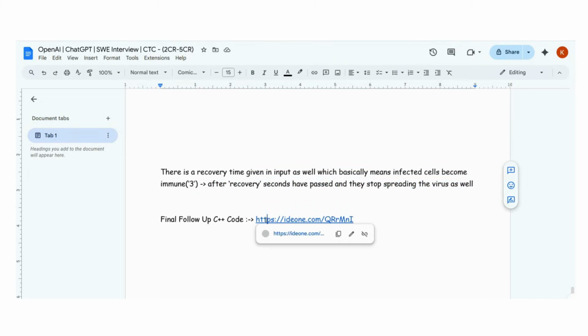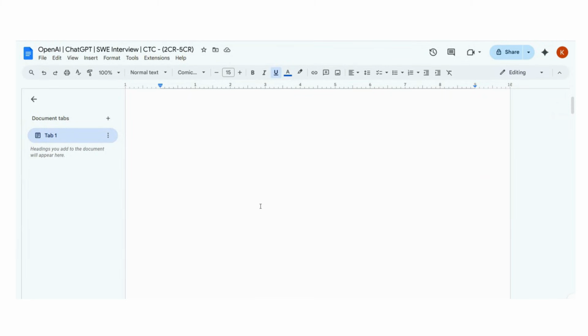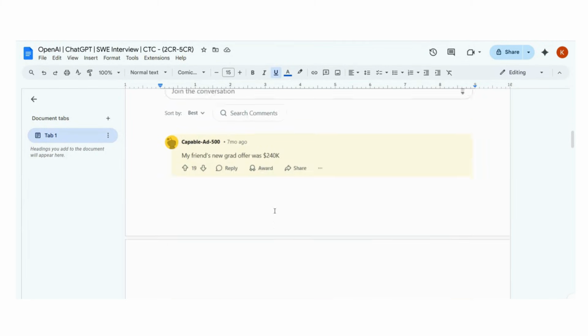Like he was just from a $240K offer. He was just one if condition away. But he did not, yeah, OpenAI new grad salary, you can see.